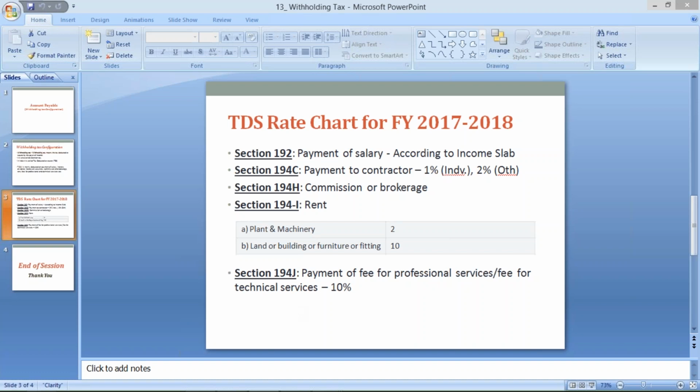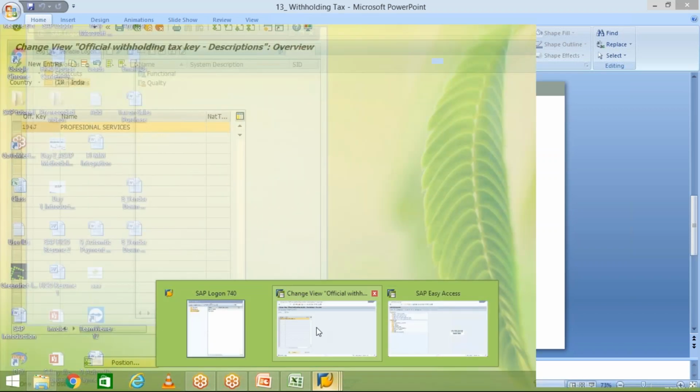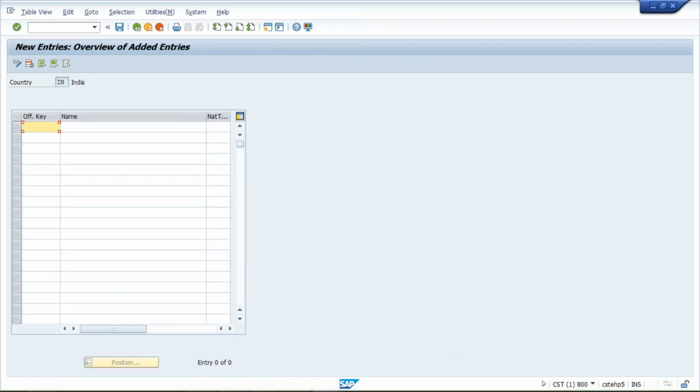It's not like they are going to use all of them. Let's suppose if they are not having any vendor or any transaction related to commission or brokerage, we are not going to specify it. Anyhow, that will be suggested by the client. Now I have created 194J. If you want to create any other, you can click on new entry and type 194I.